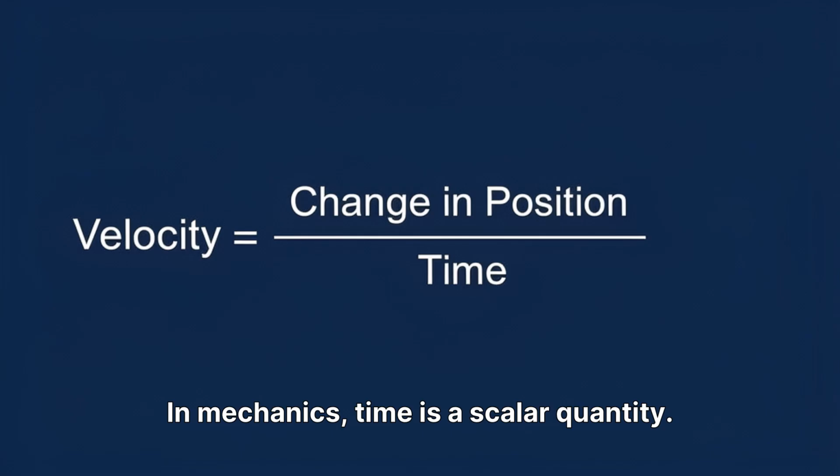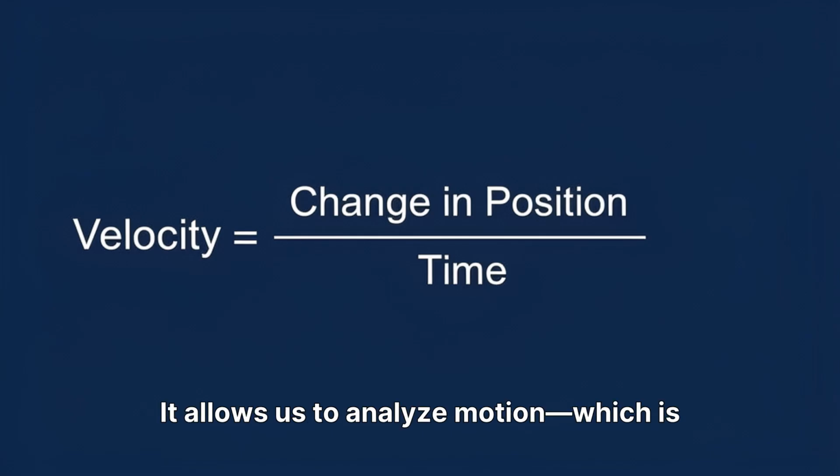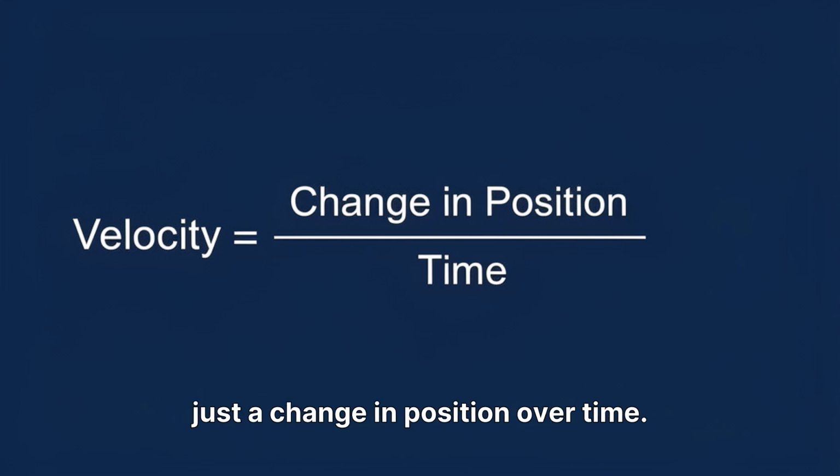Second, time. It tells us when something happens and how long it takes. Concrete needs time to gain strength. Vehicles need time to stop. In mechanics, time is a scalar quantity. It allows us to analyze motion, which is just a change in position over time.